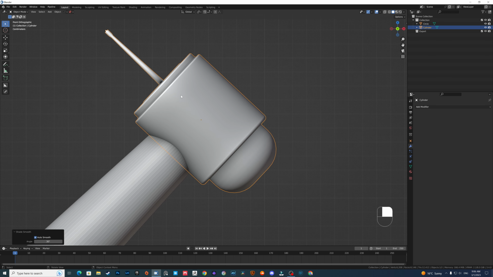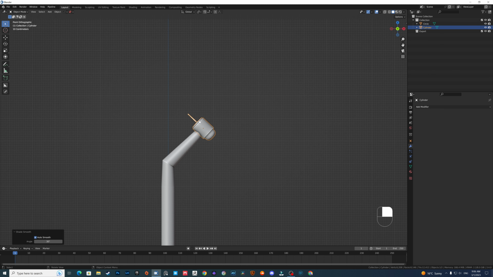Maybe I want to add some details, moving this closer to this.